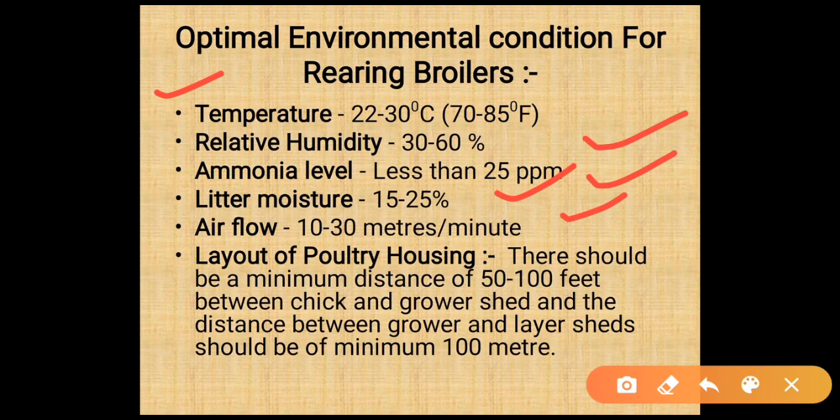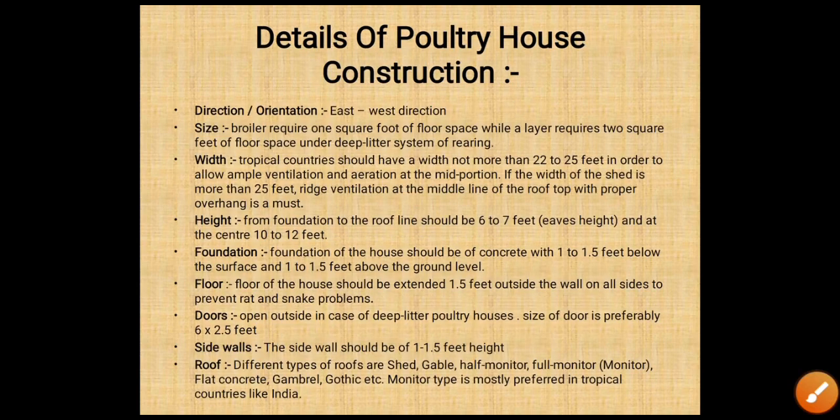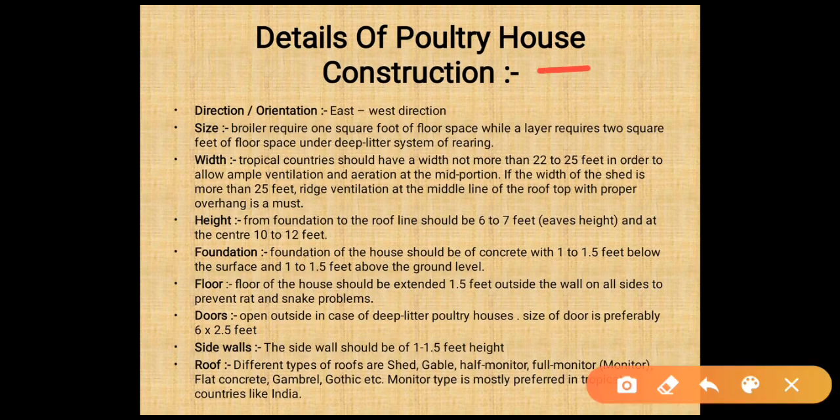Layout of poultry housing. There should be a minimum distance of 50 to 100 feet between the chick and grower shed, and the distance between the grower and layer shed should be a minimum of 100 meters. Details of poultry house construction. Direction and orientation is from east to west. Size: the broiler requires 1 square foot of floor space, while a layer requires 2 square feet of floor space under a deep litter system of rearing.